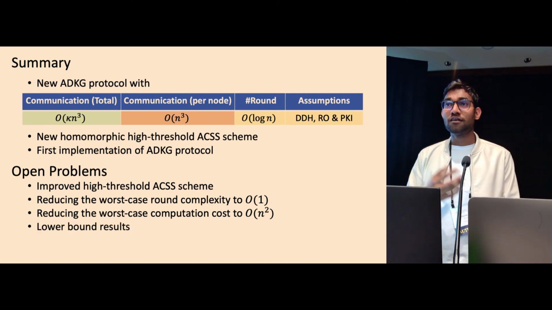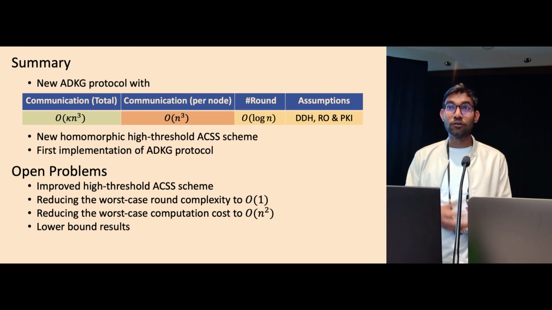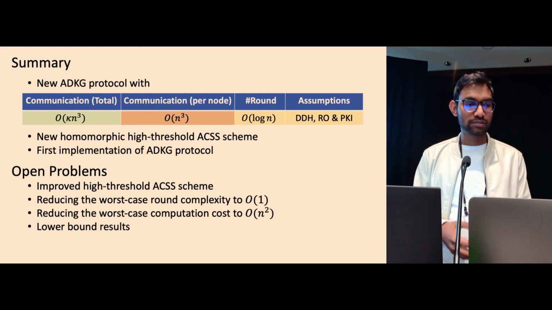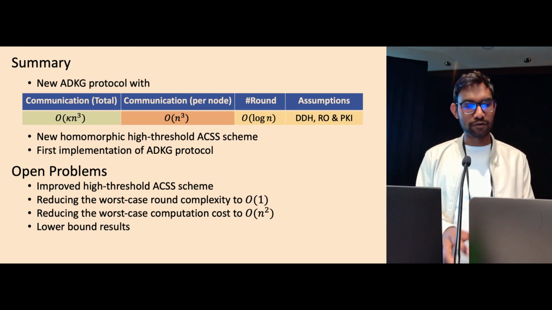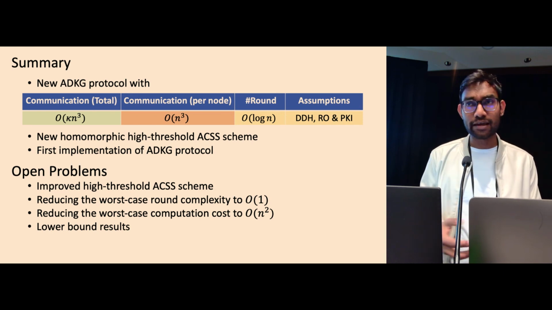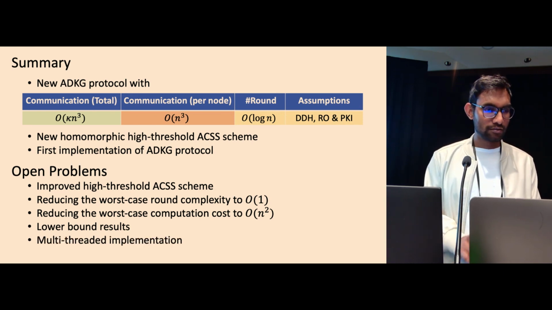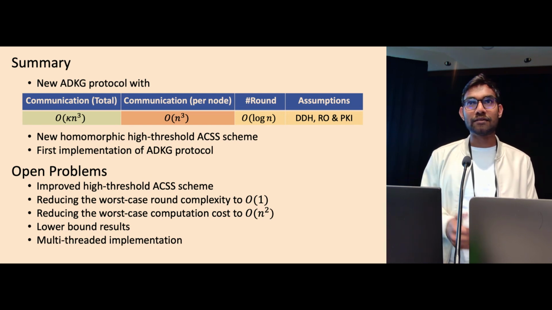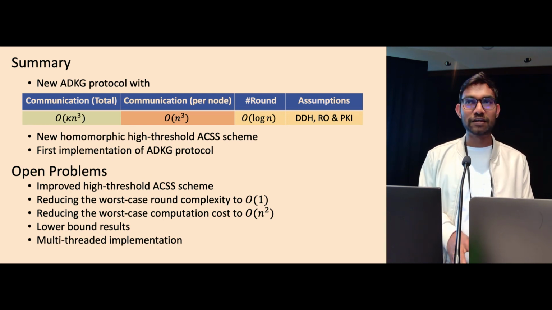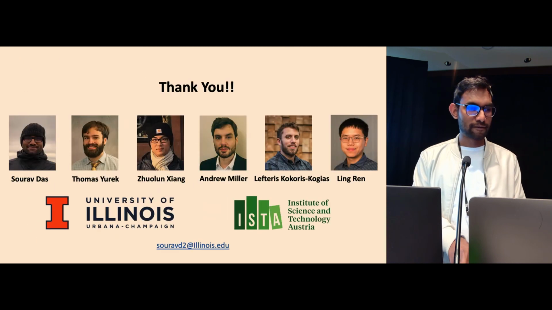And also, for ADKG, we don't know lower bound results, and it will be interesting to see if we can get some lower bound results for the ADKG primitive in general. And also, one of the interesting problems would be to implement it in a more robust and multi-threaded way and see what the actual performance will be.